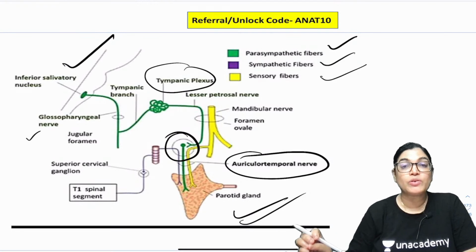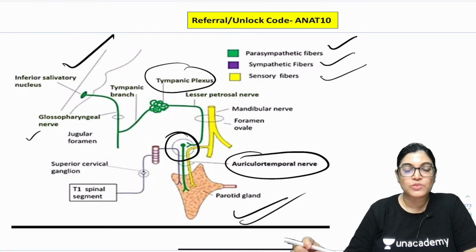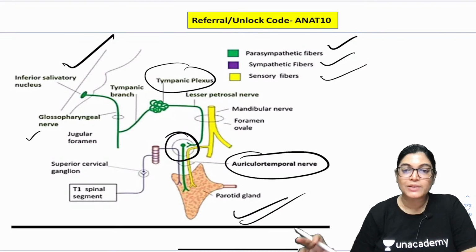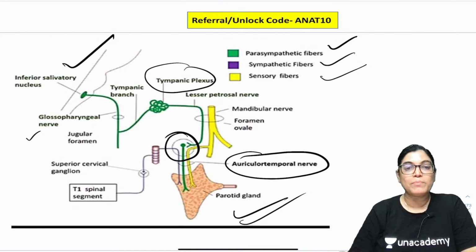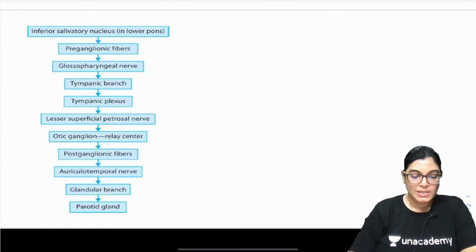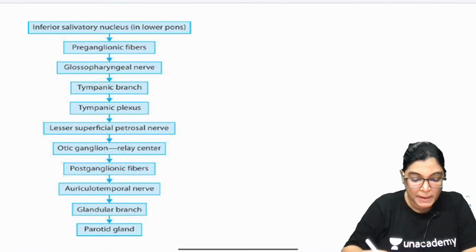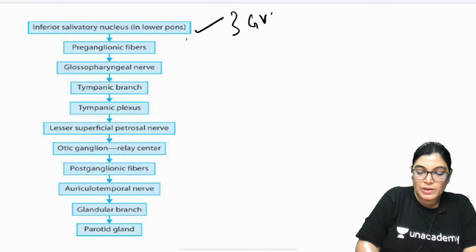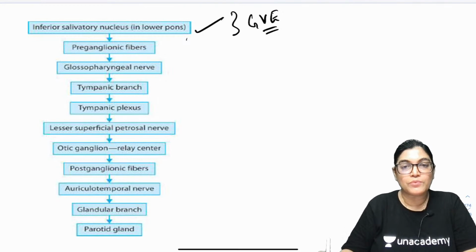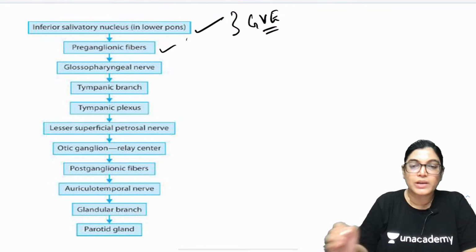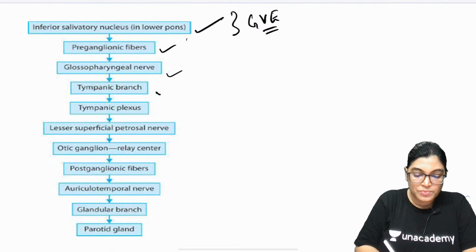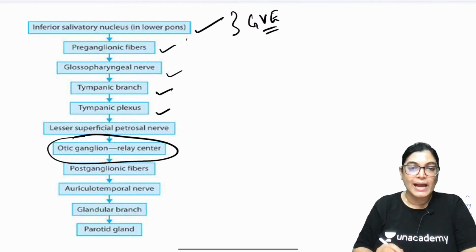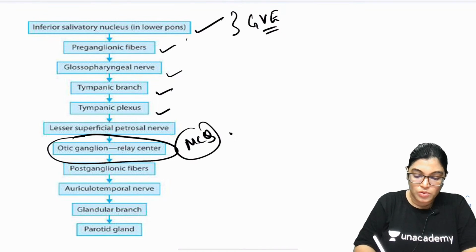By seeing this diagram, you can revise the sympathetic, parasympathetic, and sensory pathways which traverse and give innervation to the parotid gland. I have also used a flow chart for describing the secretomotor fiber pathway, or parasympathetic fiber pathway. Preganglionic parasympathetic fibers arise from the inferior salivary nucleus in the pons. This nucleus belongs to the general visceral efferent functional column. From here preganglionic fibers arise in the glossopharyngeal nerve, tympanic branch, forming the tympanic plexus. Ultimately these fibers will relay into the otic ganglion. This was asked in the MCQ. So this is the correct answer.